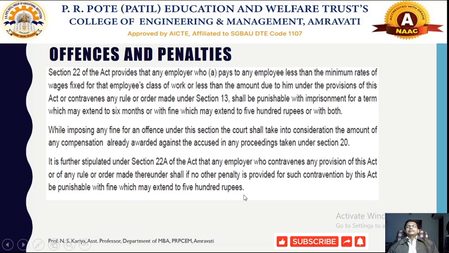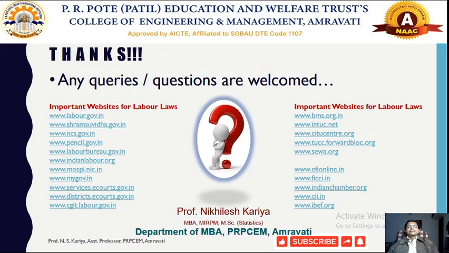If any employer is repeatedly conducting some sort of misleading activity with respect to paying less than minimum rates of wages, they may be further punished with a fine of rupees 500. So these are the offenses and penalties covered under section 22 of this Payment of Minimum Wages Act 1948. So that's all for our today's session. Thank you very much.